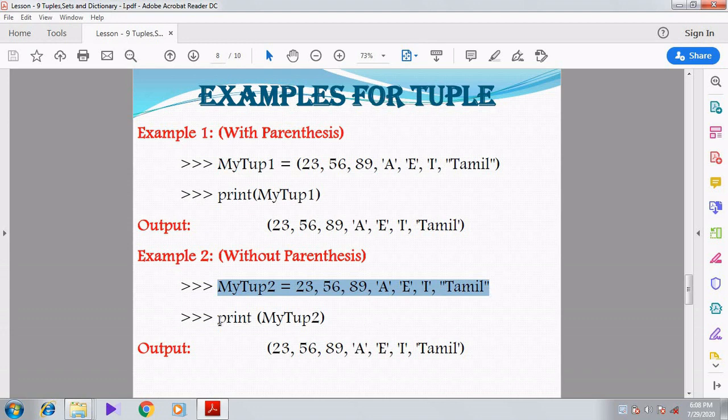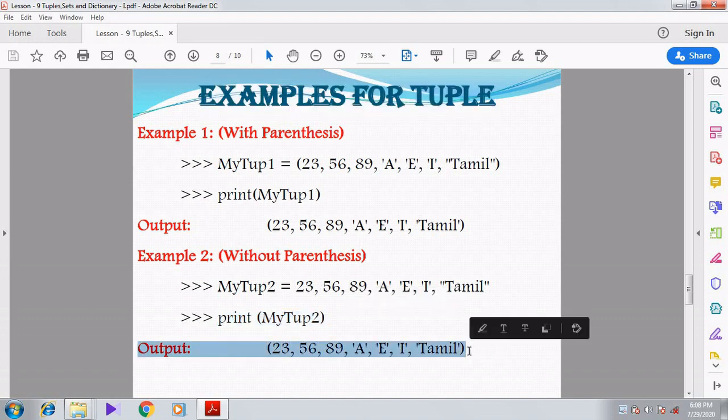But when I print my tuple2, now what happens? 23, 56, 89, A, E, I and then Tamil, all are printed as the output, but everything is printed within the parentheses. I have not specified parentheses, but the output is printed with parentheses.